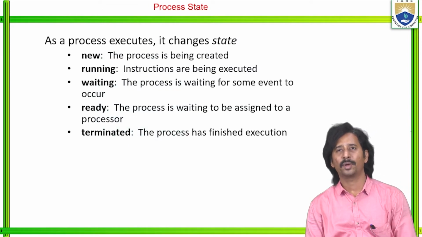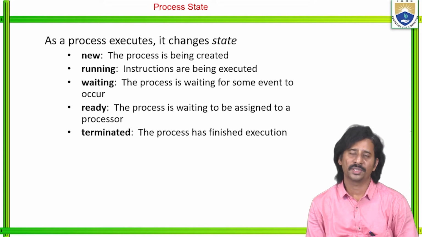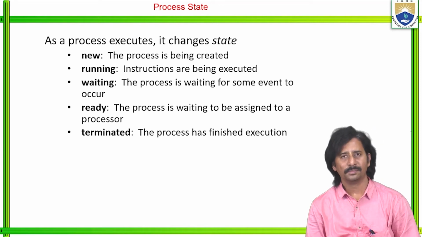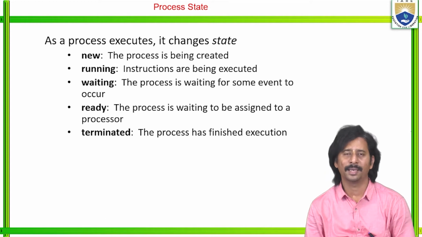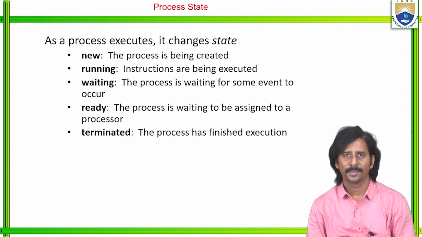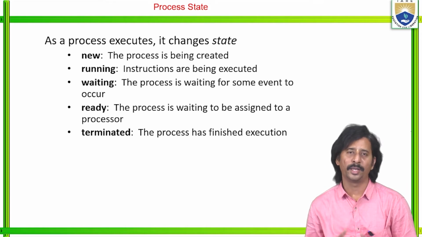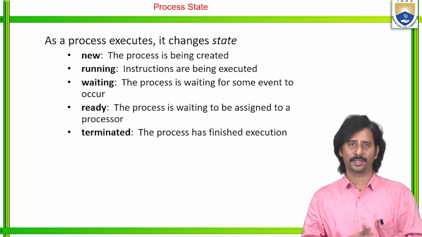Now coming to the process state. What is meant by process state? If you take any type of operating system, like graphical user interface operating systems or command line user interface operating systems, each and every operating system must execute some set of processes.